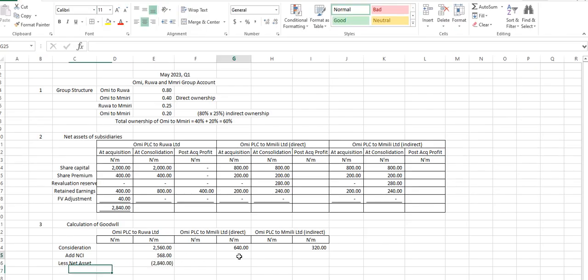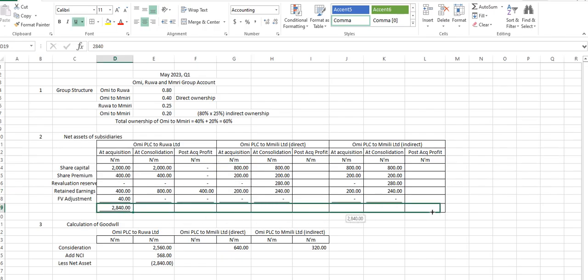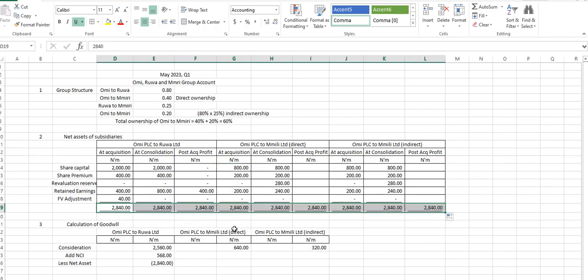And what about the one for Emily? What's the net asset at the date of acquisition, Seth? This one is 1,200, right? Okay, something happened here.